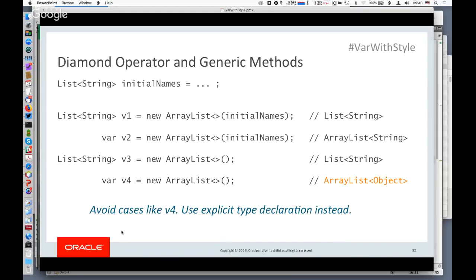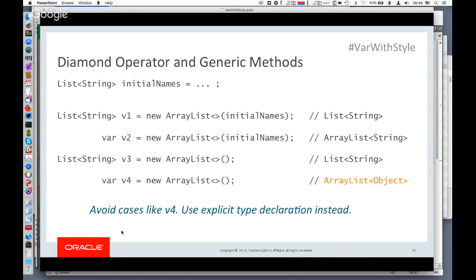So we have 2 examples here with a constructor argument, initial names, and then 2 examples without an argument. The variable v1, this is pretty clear. This is kind of conventional Java code. With variable v2, we're using var here. And so this is the case, like I just talked about, where the type of v2 is inferred to be array list of string. Okay, and so that works fine for most cases.